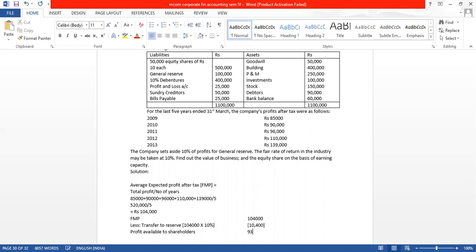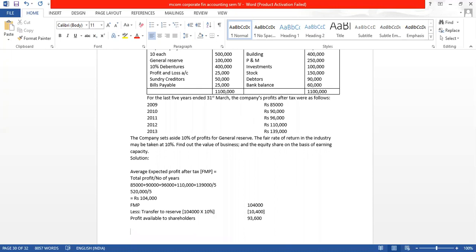It is giving us 93,600. And now what we will do? We will have to find out the expected rate of earnings. We will find out the rate of earning that equity shareholders are getting. Expected rate of earnings for equity.